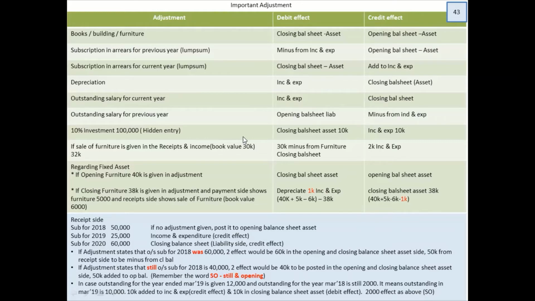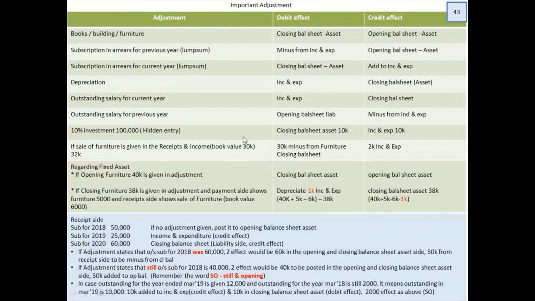We are discussing the hidden entry. The hidden entry is that 10 percentage. Let's imagine that the investment was done at the start of the year, so you will get interest at 10 percentage. Always they give certain dates of investment made in the receipt column, and they mention 1st of October or 1st of Jan. You should be very careful to understand that date and accordingly charge the interest.